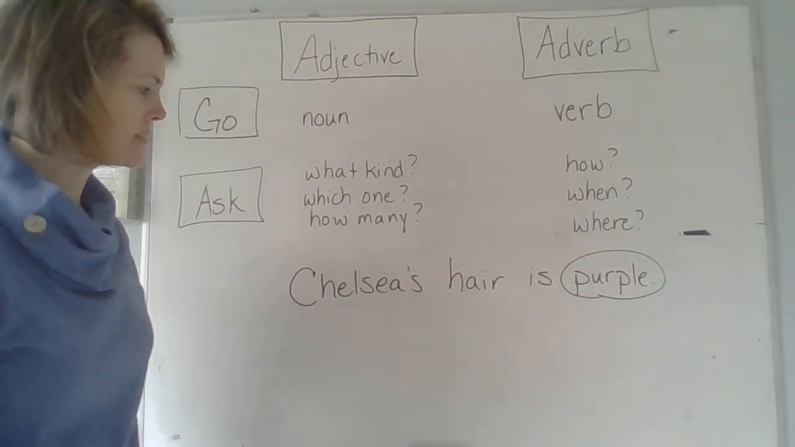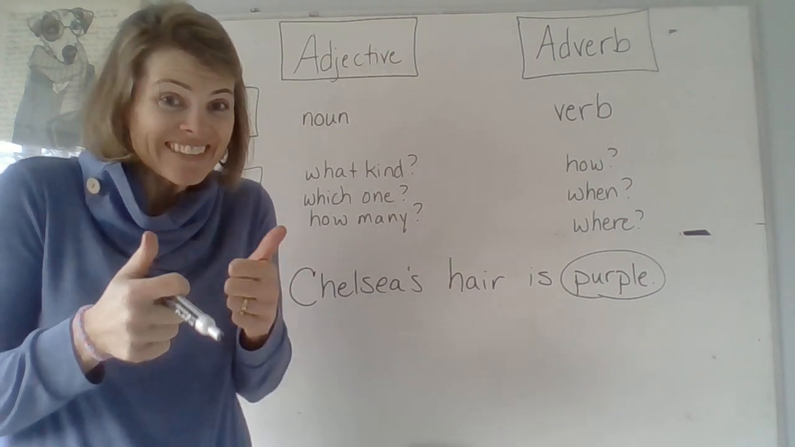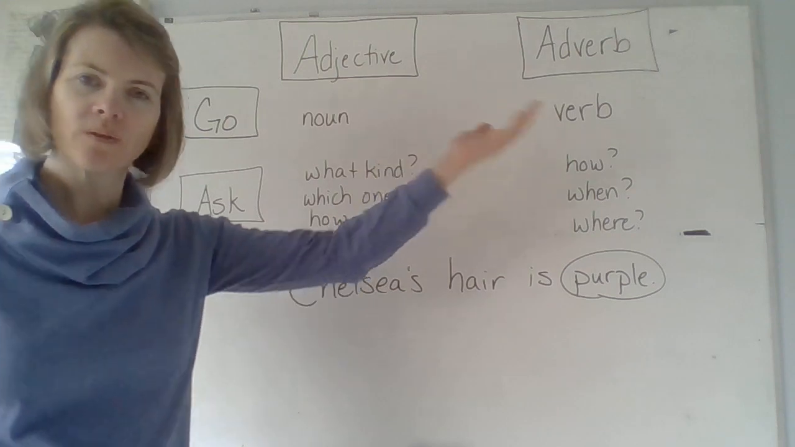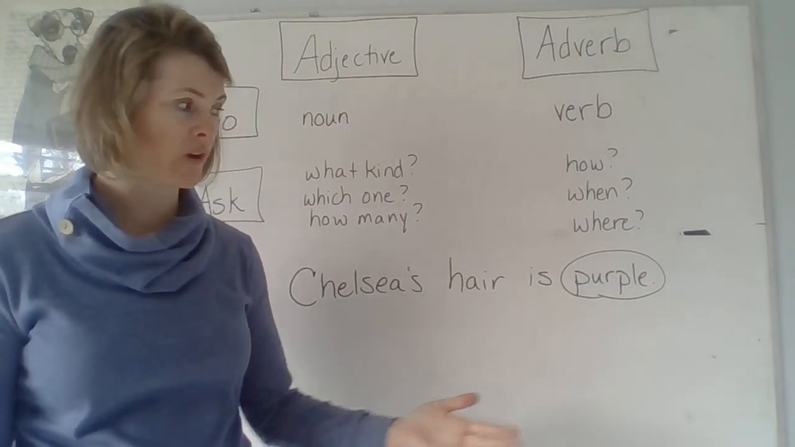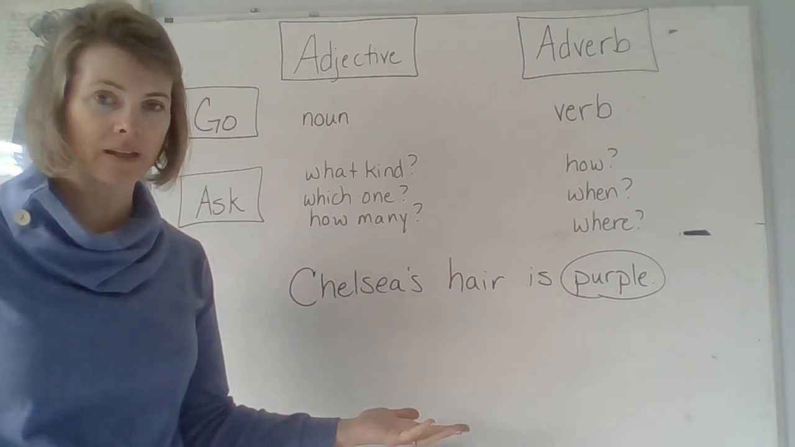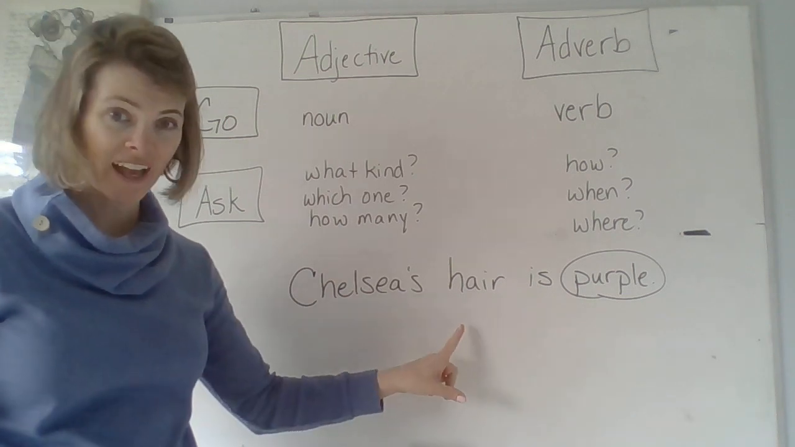Look at this sentence. Chelsea's hair is purple. It is right now. So what is purple? Is purple an adjective or an adverb? Well, let's see. We can do it two different ways. First of all, what is it we're talking about? It's purple. What are we describing? Is Chelsea purple? No. Her hair is purple.